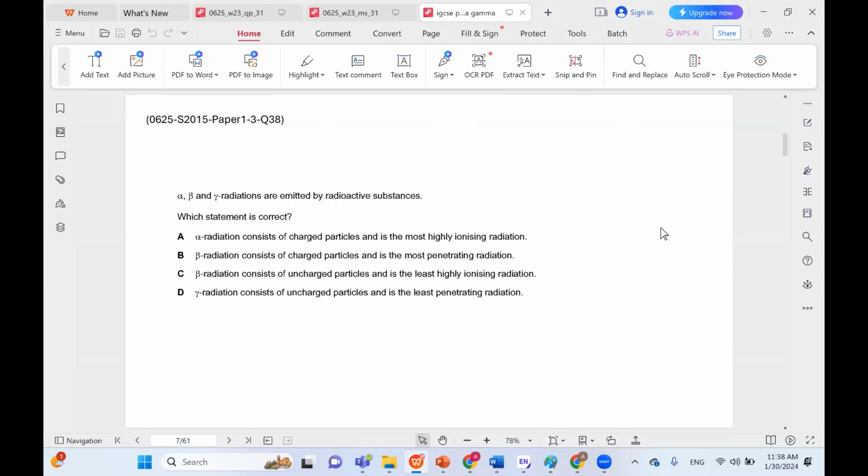Alpha, beta, and gamma are emitted by radioactive substances. Alpha consists of charged particles and is the most highly ionizing. We said this is correct. Beta consists of charged particles and is the most penetrating. Beta is not the most anything. Beta is average in everything. Beta consists of uncharged particles and is the least ionizing. It's also not the least anything.